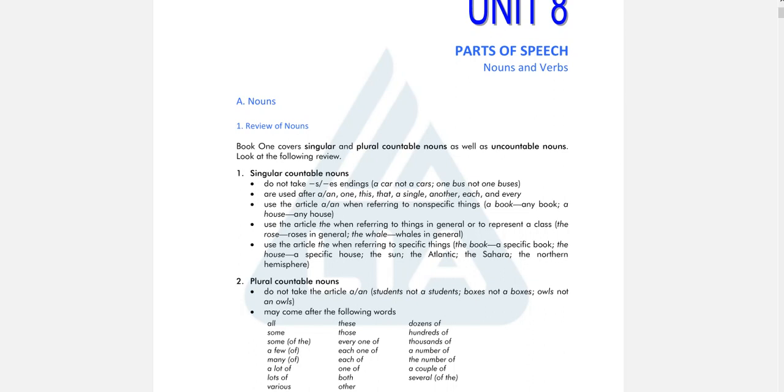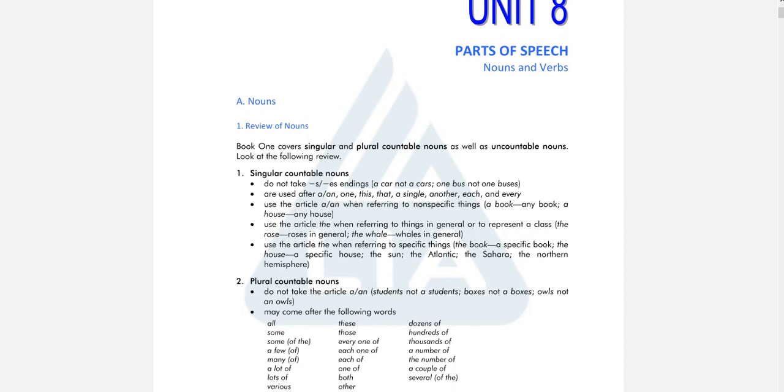And then usually singular countable nouns are used after a or an, after one, after this, after that, after a single, another, each, and after every. For example, you say a book, an apple, one book, this book, that book, a single person, another person, followed by singular.